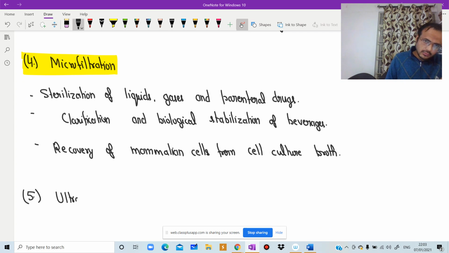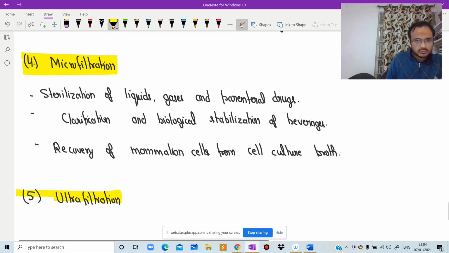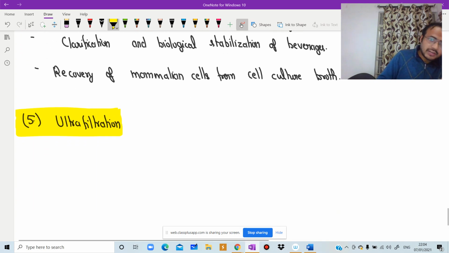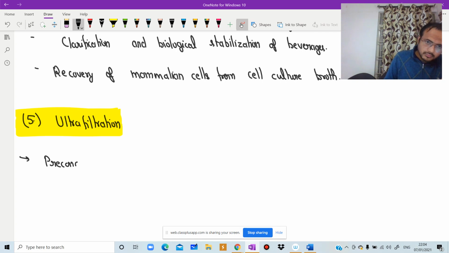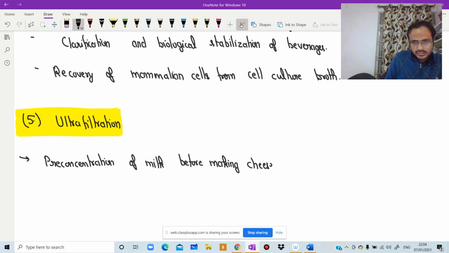Fifth one, ultrafiltration. In ultrafiltration, very famous, pre-concentration of milk before making cheese. Second, clarification of fruit juice.